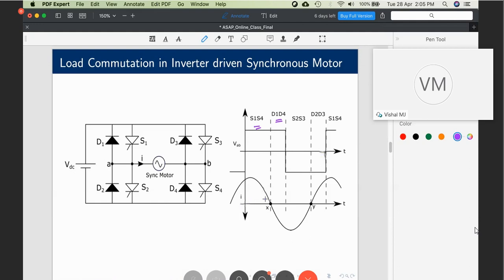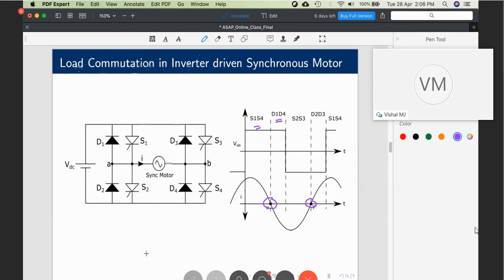Now our interest is point X and point Y. What is the peculiarity of point X? The current through the thyristor becomes zero, which means the thyristor turns off automatically without any forced commutation circuitry. The load current itself is commutating S1 and S4 in the positive half cycle, and at point Y it will commutate S2 and S3 in the negative half cycle, which means we do not need any external forced commutation circuitry. The load current itself will commutate the thyristors, and hence the name load commutated inverter, LCI.